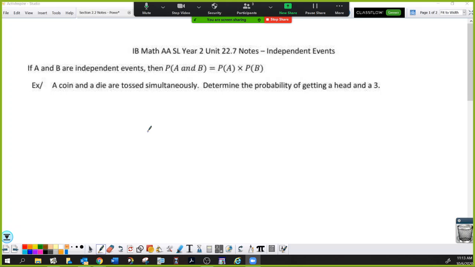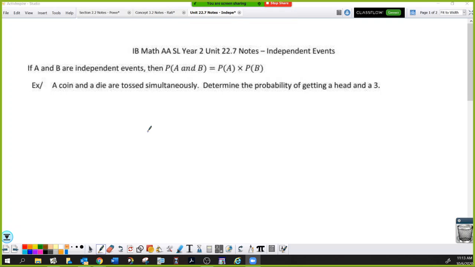What are independent events? Independent events are events that don't care about the results of the other one. For example, I flip a coin and I roll a die. The coin is unaffected by the die, and the die is unaffected by the coin. These two events are independent. Every time your parents have a child, technically there's a 50-50 chance of a boy or a girl. It doesn't matter if you've had 6 boys in a row, the next one is 50-50 chance because they're independent events.